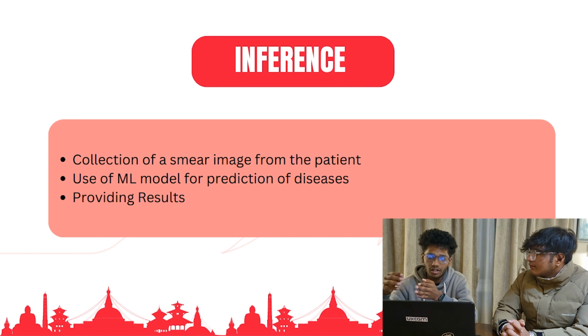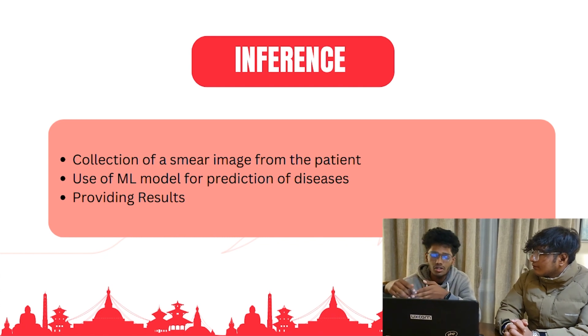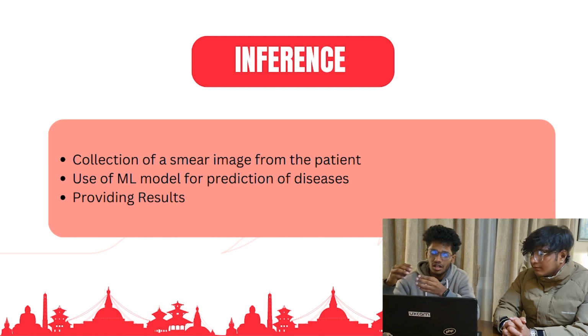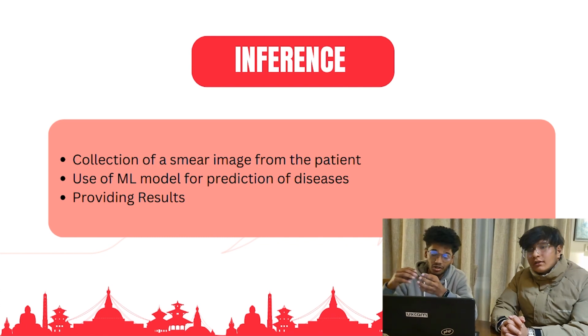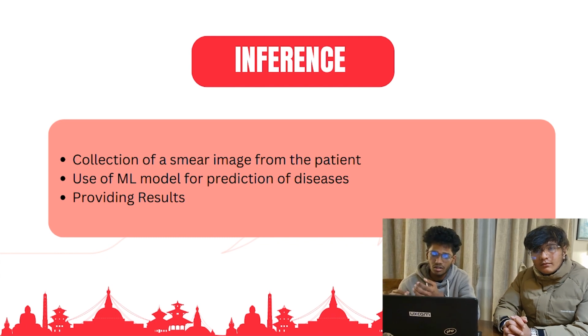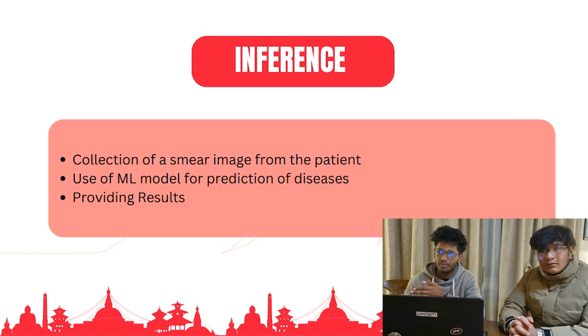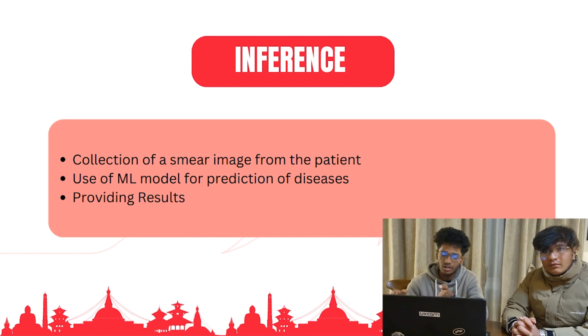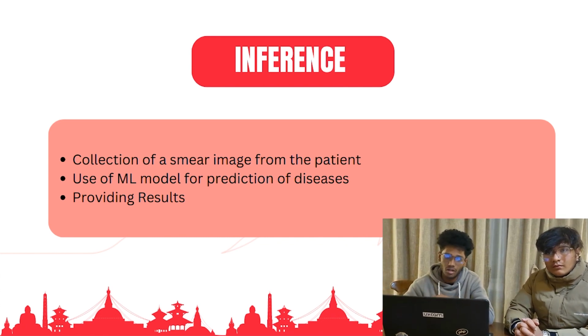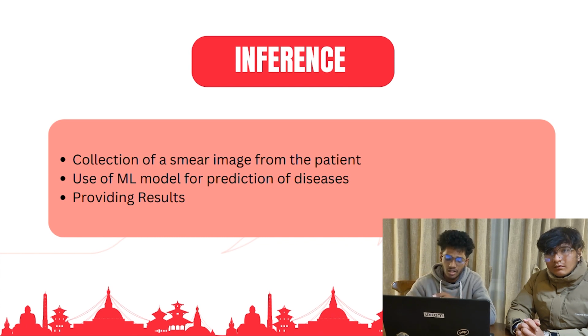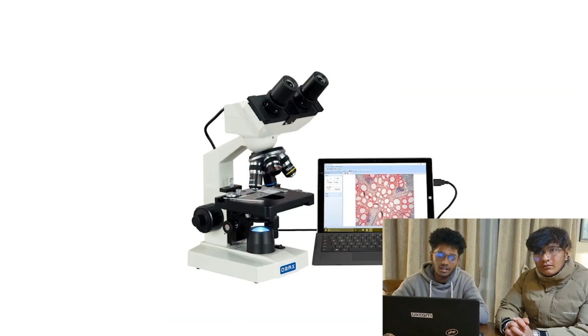And what the neural network does is it pre-processes the image, it resizes it into a certain fixed size, and then it runs the model, and it predicts whether the given image belongs to a certain class or label or not, and then it basically predicts if a user suffers from a certain disease or not. And then it provides the result or the prediction as an output.